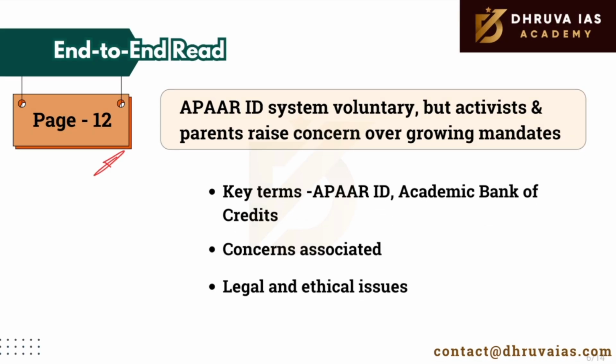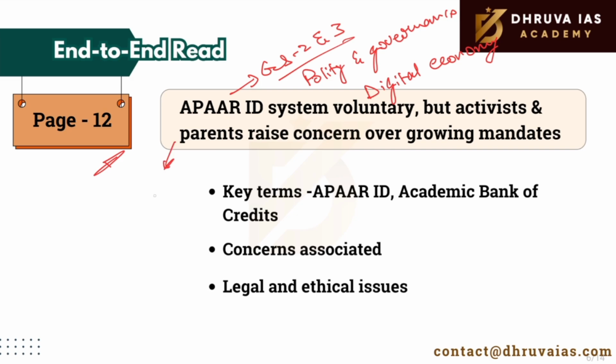The next article that we will be reading is on page number 12. This particular article highlights the concerns expressed by parents and activists on APAAR ID. What are the concerns associated with it and how does it affect the individual's right to privacy? This article is relevant for GS2 and GS3 when we talk about polity and governance as well as the digital economy. Remember, in GS2 it is highly relevant for the education chapter.